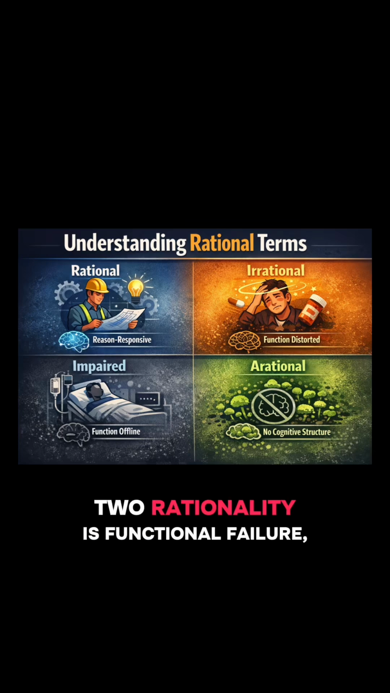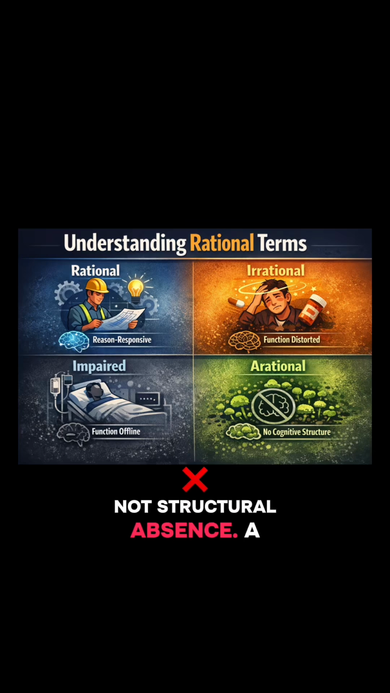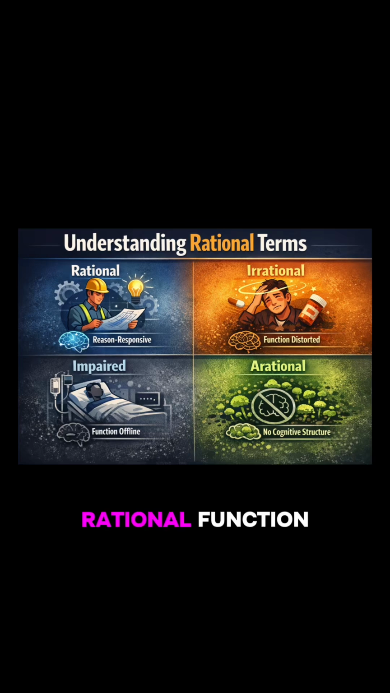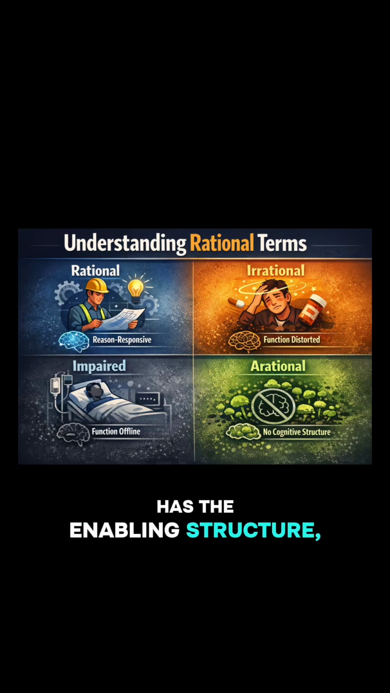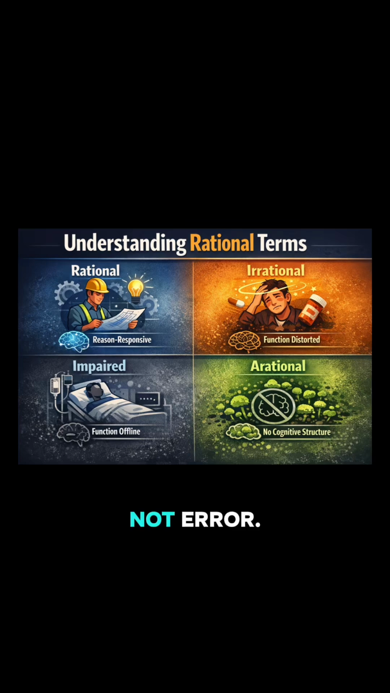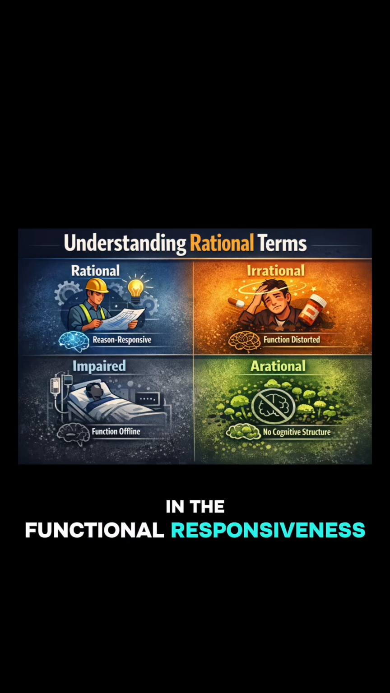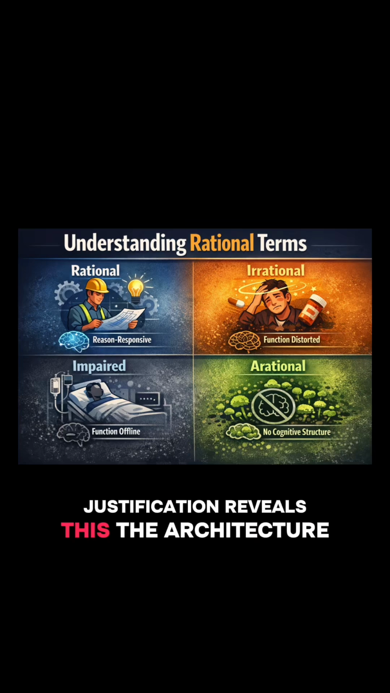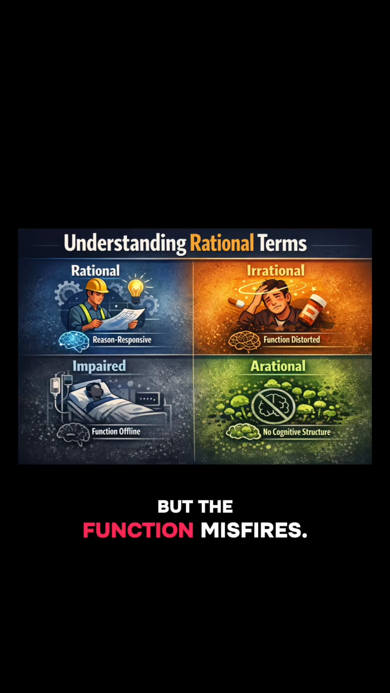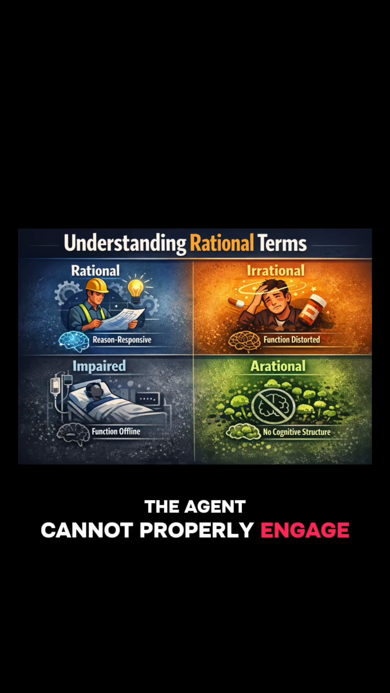2. Irrationality is functional failure, not structural absence. Irrationality equals failure of the rational function in a being that has the enabling structure. This means irrationality is not error. Irrationality is not lack of capacity. Irrationality is not absence of architecture. It is a breakdown in the functional responsiveness to reasons. Justification reveals this. If the architecture is present but the function misfires, the agent cannot properly engage with reasons.